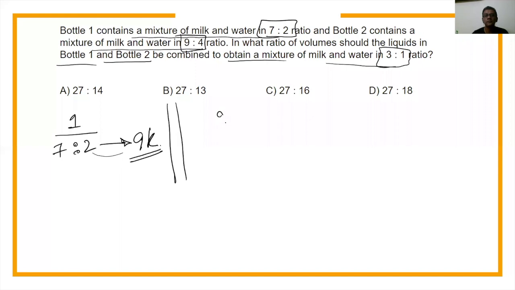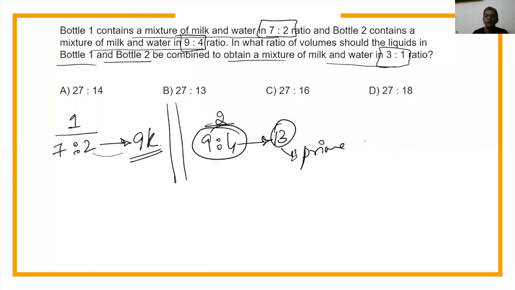Bottle 2, 9 and 4. So 9 and 4 means a total of 13 parts. Do you realize that 13 is a prime number? So my prime number cannot be further broken, right? If prime number cannot be broken, then when I mix the two bottles, the 13 will still remain as one of the multiples. So what is my answer? B.